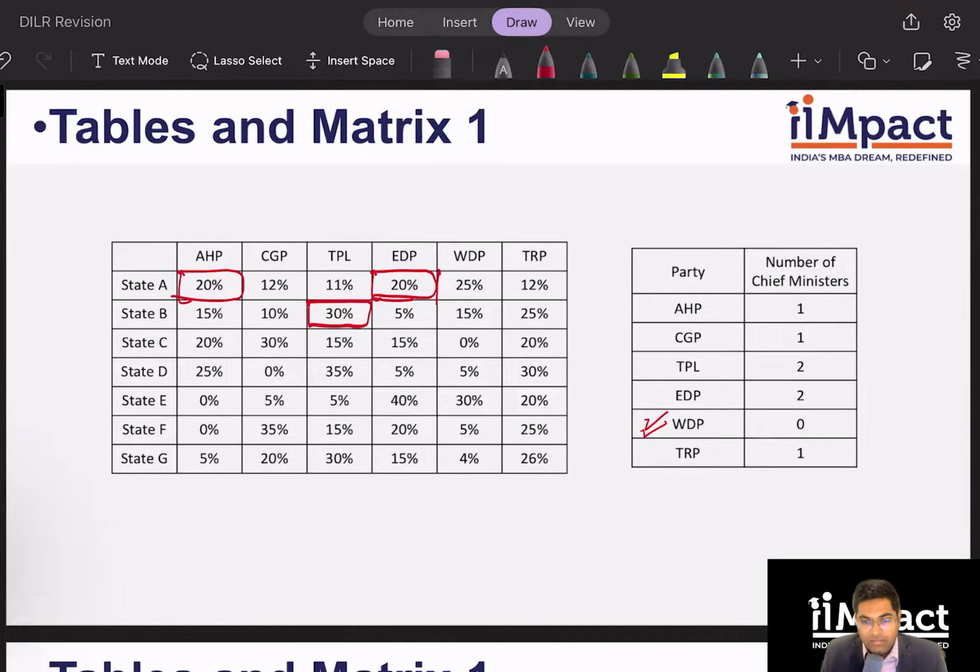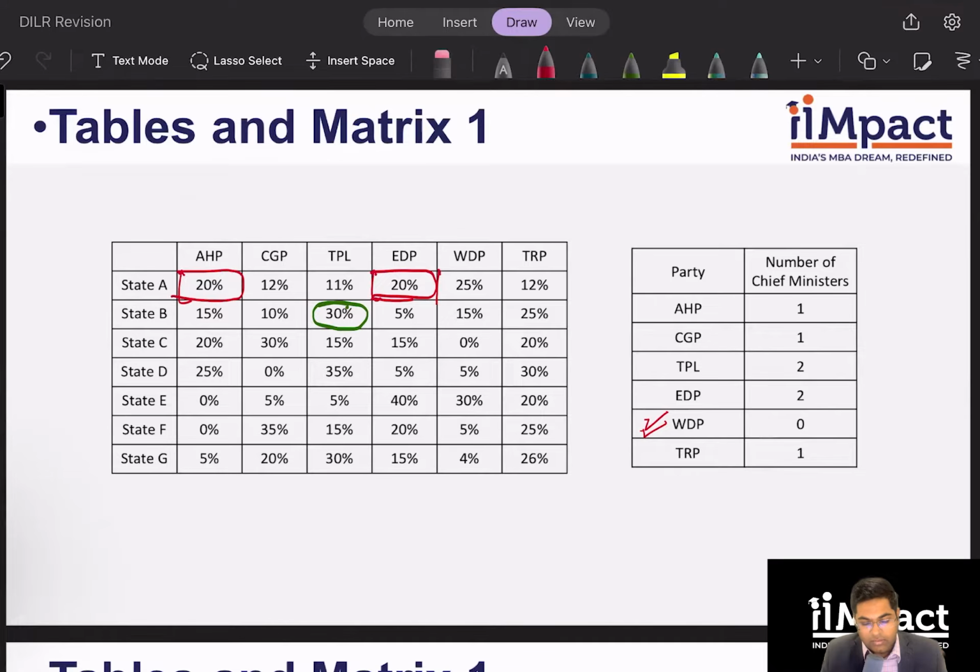Yes. So what I know for sure is TPL will have their chief minister in state B. Okay, this is one piece of information which I have gotten. So let's mark this in green. TPL gets state B. Okay. Let's look at state C.